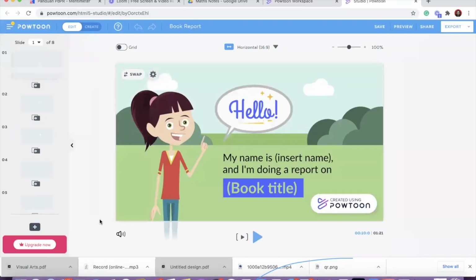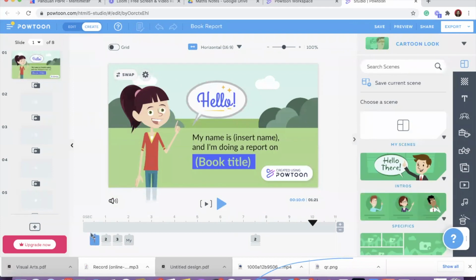Okay, I'm just giving you an overview, because Canva training usually we will do 1 to 2 days for teachers or even lecturers. So I'm just going to give you a small overview of how you can customize the templates. If you already have a template that you want to use in your class, you can actually change the option from edit to create. Then you will get the timelines at the bottom for you to edit.